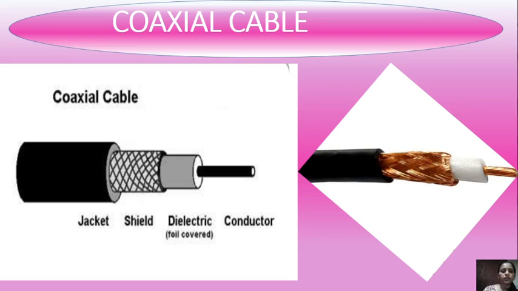You can see the diagram here of coaxial cable. Left and right are both the same. In the left side picture you can see written jacket, then shield, then dielectric, foil covered, and then conductor. So this is the complete diagram of coaxial cable.